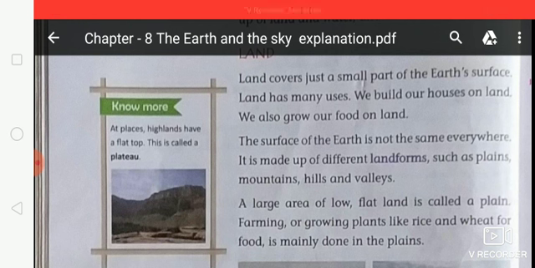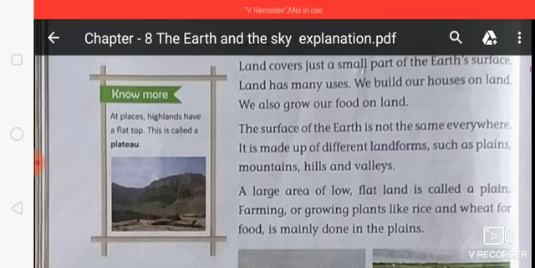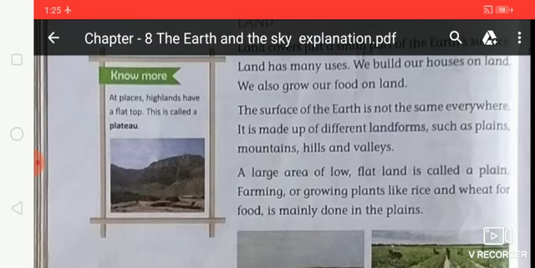So everywhere the surface of the earth is a different type. For example, plains, mountains, hills and valleys. In the further chapter we will read about all these things and understand them.